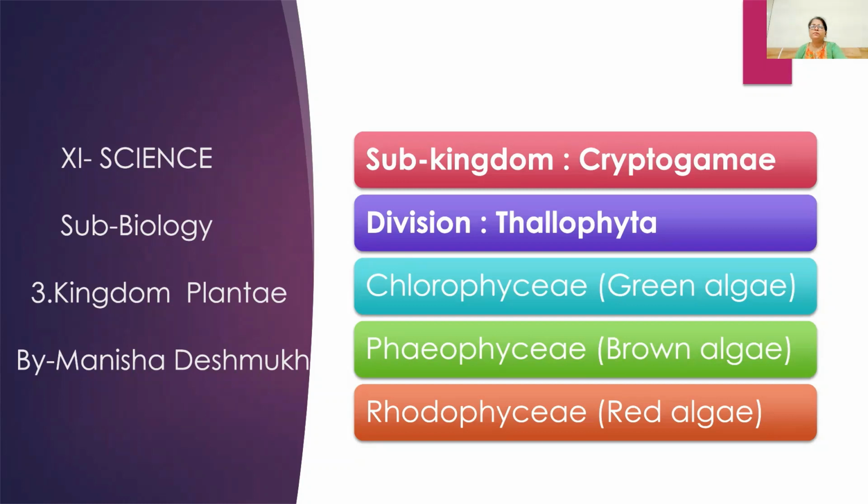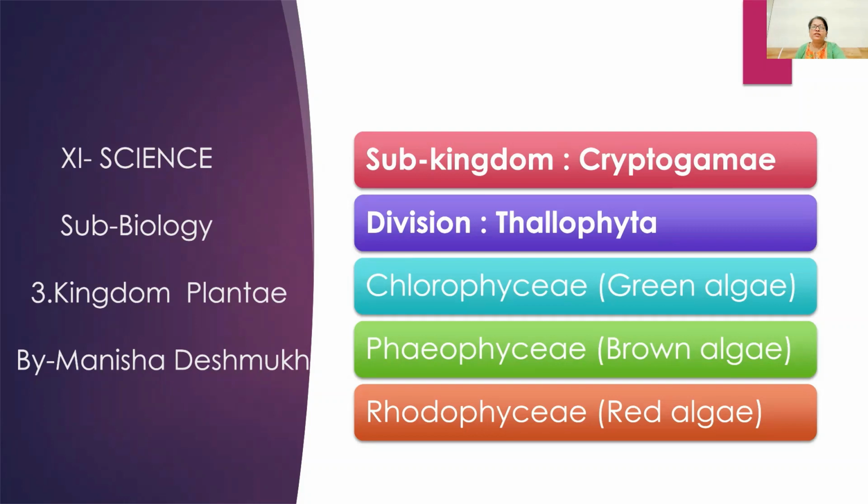In the last lecture, we discussed the salient features of division Thallophyta. Today we continue with the same. And now we see classification of division Thallophyta. Thallophyta belongs to subkingdom Cryptogamy, that is, the group of non-flowering and spore-bearing plants.